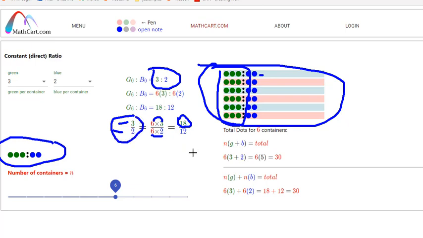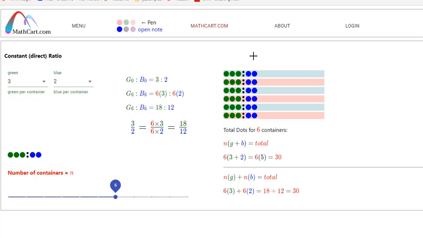One more. But every time we repeat that pattern, we're always going to have one more, one more, one more. So if we had one more in one container, and we do that 6 times, how many total more greens do we have now than blues? 6. What is 18 minus 12? 6.